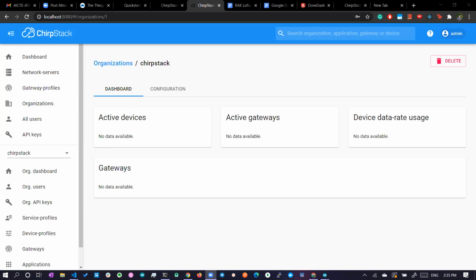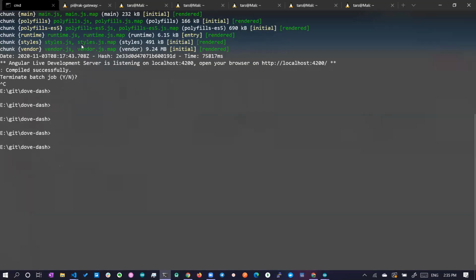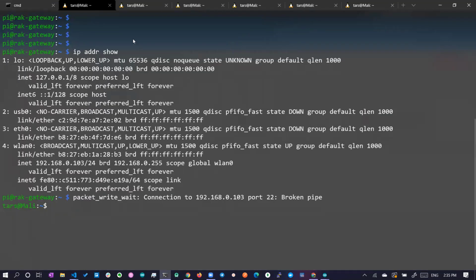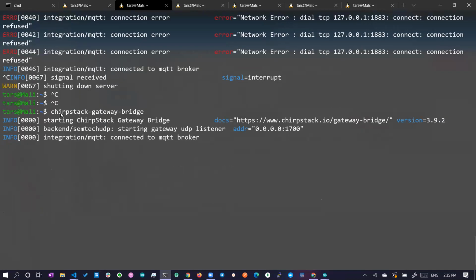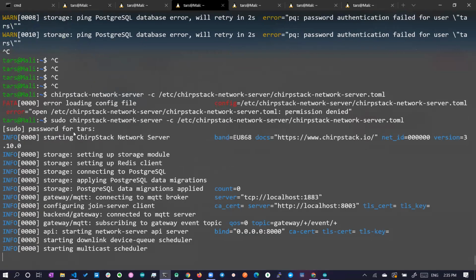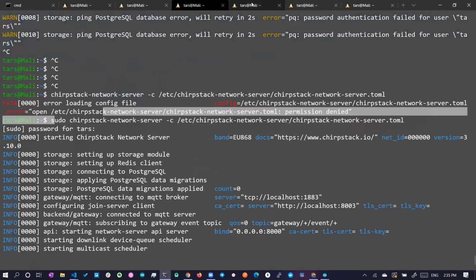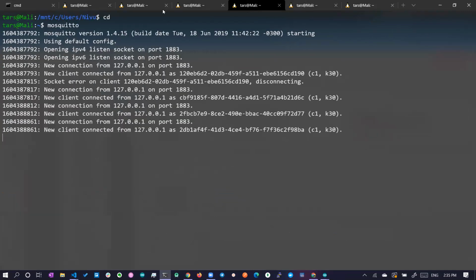Yeah, okay. I hope you can see my screen. I've already shared it, right? So remember in the previous session, what we have done? We tried to install the gateway bridge. The gateway bridge is already up and running. And we have the network server. The network server is running, and we will come from the starting.